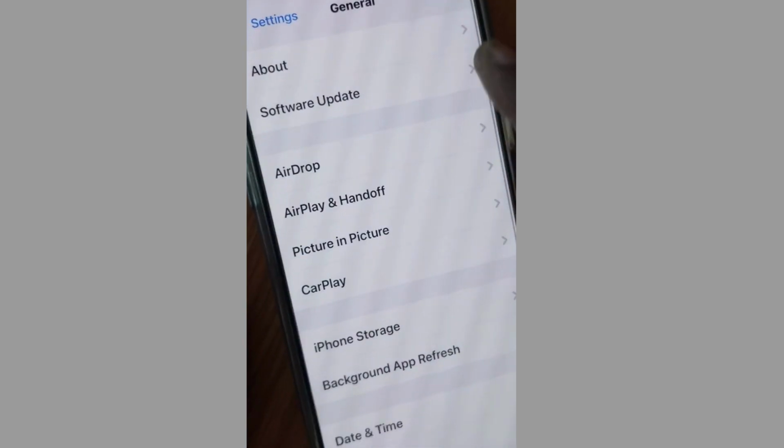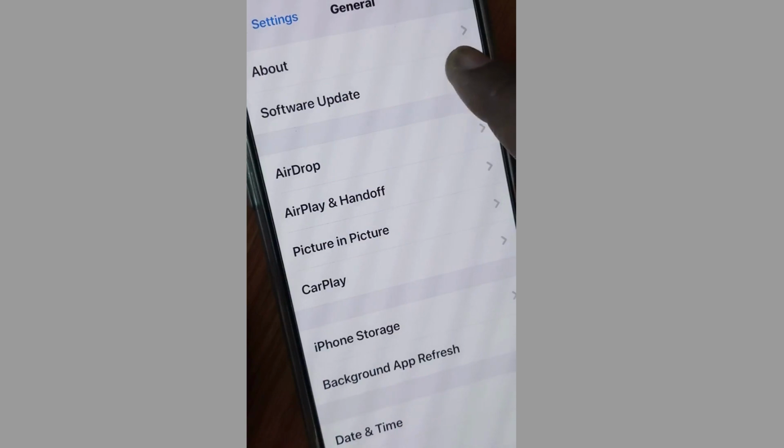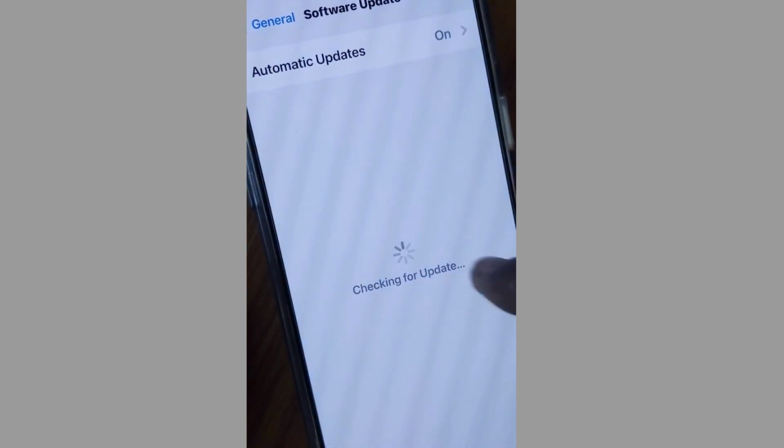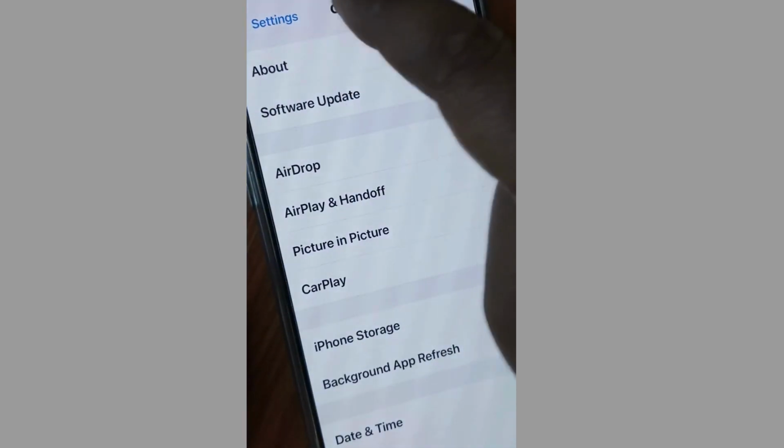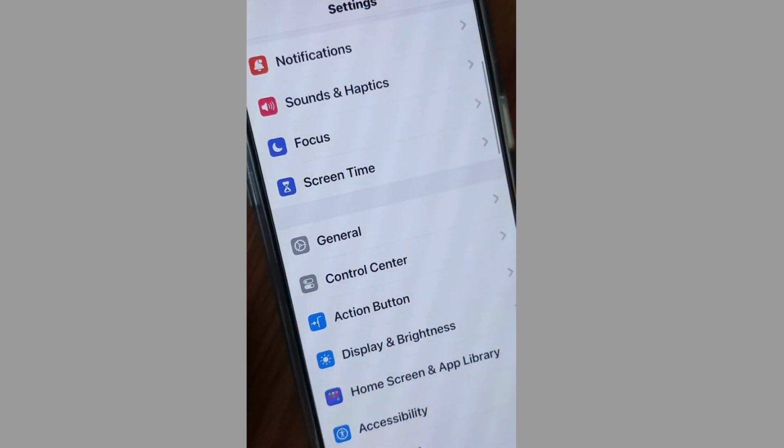Again, go to general settings and go to software update. Tap on it and update your iOS. Available update, install on your iPhone.